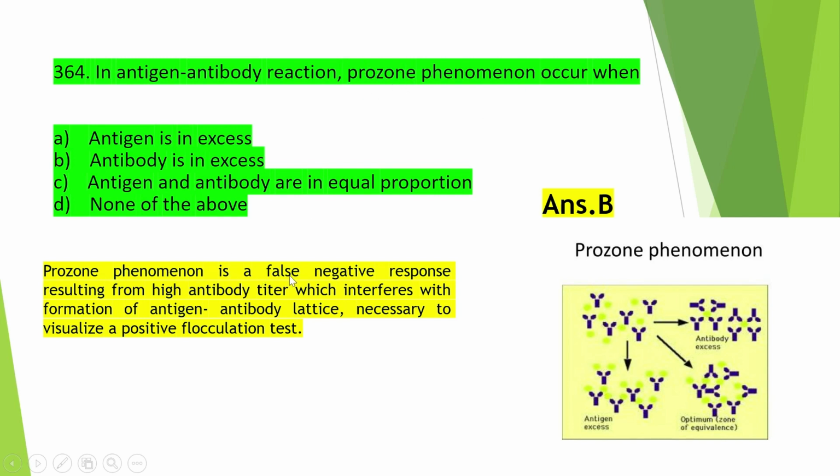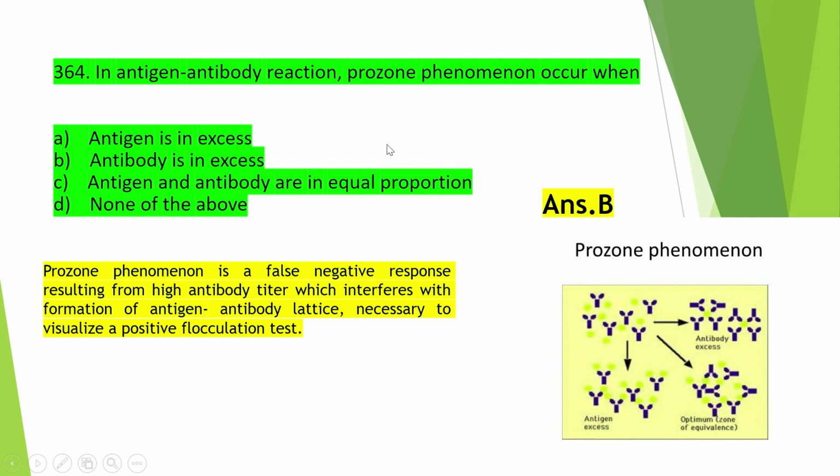The prozone phenomenon is a false negative response resulting from a high antibody titer which interferes with the formation of the antigen antibody lattice necessary to visualize a positive flocculation test. So here you can see, due to the excess quantity of the antibody, no lattice structure is formed, so that's why we get a false negative result.